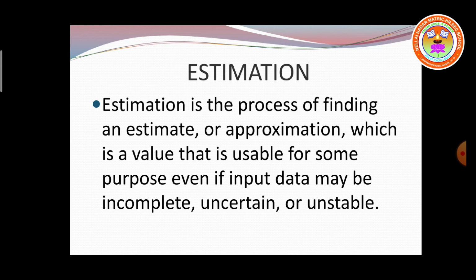It's an approximate value. We used to say, approximately we can say like that. It is a little bit more or less. It is like a guessing value. It is a rough value. We can say many words also. Is it clear, children? So, estimation is a process of finding an estimate. Though the input data may be incomplete or unstable or uncertain, we can use the value for some purpose. Is it clear?